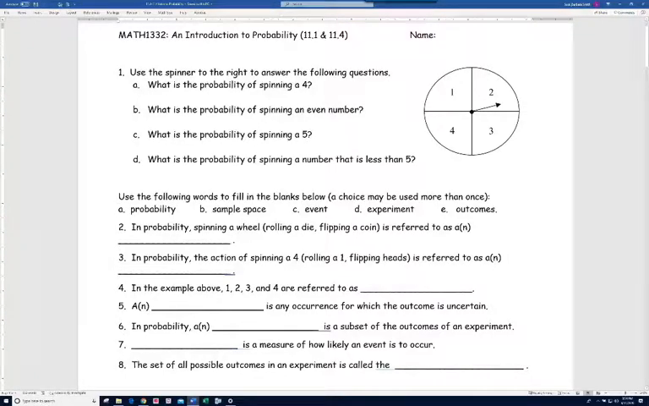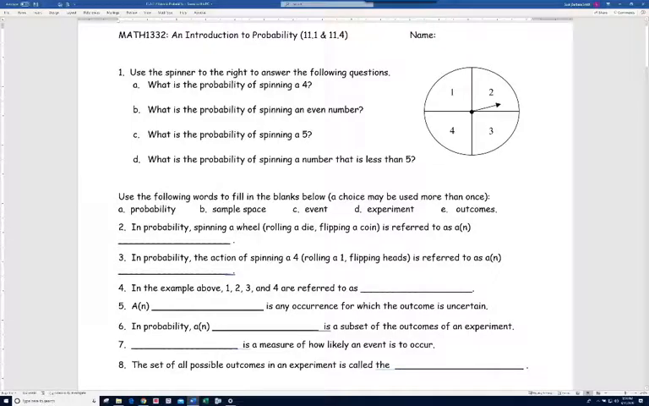In sections 11.1 and 11.4, I'm going to be introducing you to some basic concepts of probability. So let's go ahead and get started. It says here, use the spinner to the right to answer the following questions. Now, most people have been exposed to some probability, and I'd like you to try to answer these questions, and let's see what you know about at least a basic probability.